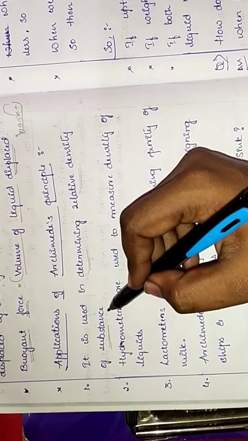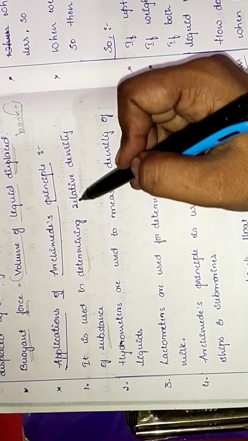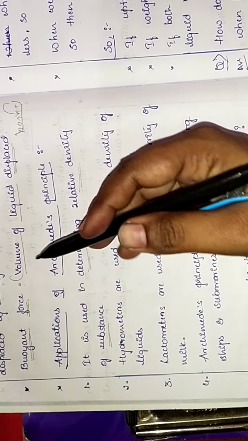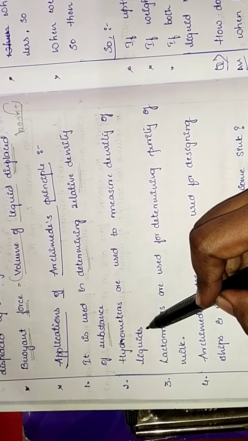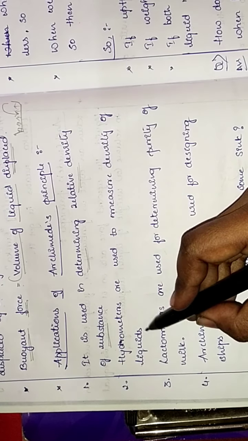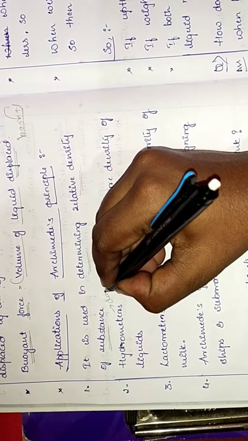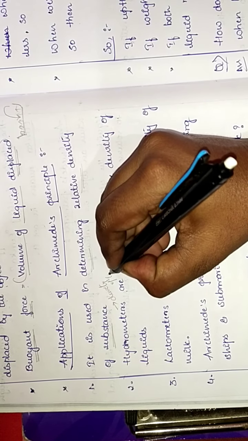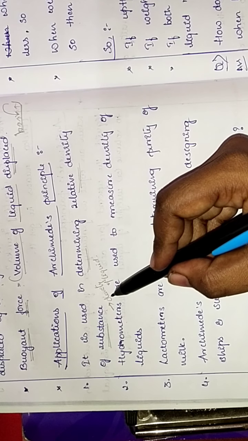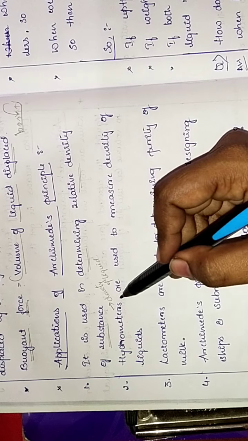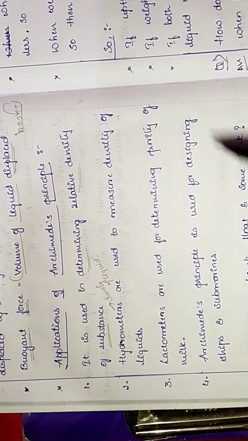We'll study what is density and what is relative density as well. The second application is that hydrometers are used to measure the density of liquids. Hydrometer is the instrument used to measure the density of a liquid. Got it, children? So hydrometers are used to measure the density of liquids.